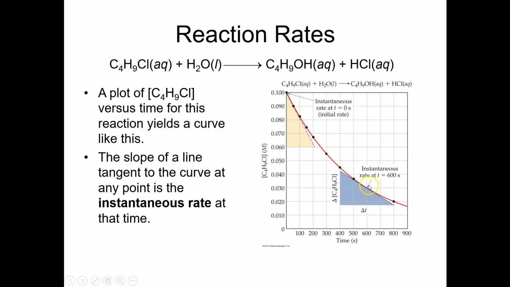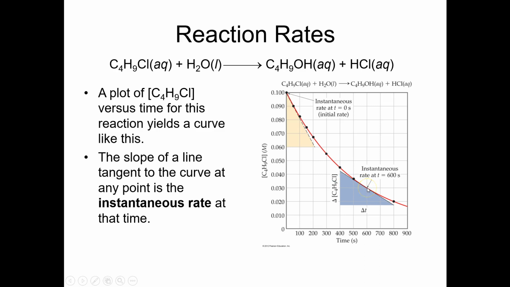So that's the concept of instantaneous rate. Average rate is a straight line between any two points, which tells us the average rate over that stretch of time. Instantaneous rate is going to be a tangent to the slope of the line at any particular point.